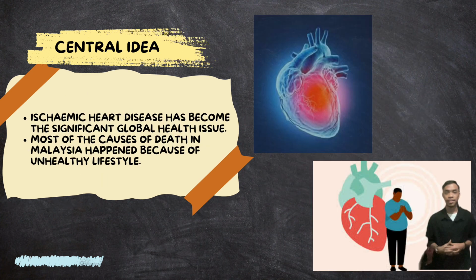So for the central idea, ischemic heart disease or IHD has become a significant global health issue, meaning that it has not only happened in Malaysia or other neighbor countries, but it has happened worldwide, or we can say globally. So most of the causes of death in Malaysia happen because of unhealthy lifestyle. I don't want to explain more about the unhealthy lifestyle because that will be explained by my partner after this.